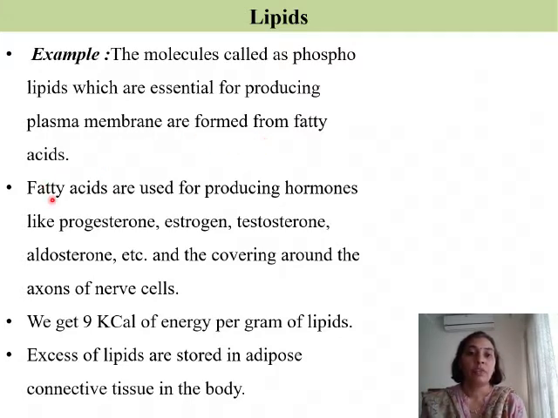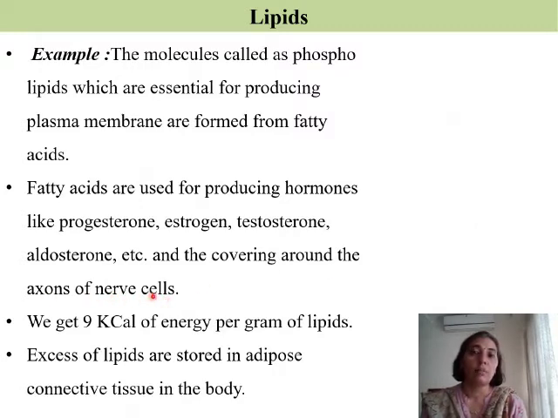Second example, fatty acids are used for producing hormones like progesterone, estrogen. Both these are female hormones. Testosterone, which is a male hormone. Aldosterone, which is secreted by the adrenal gland and it maintains the balance of water and salt, and therefore it is going to play a vital role in maintaining the blood pressure, etc. and the covering around the axons of nerve cells.